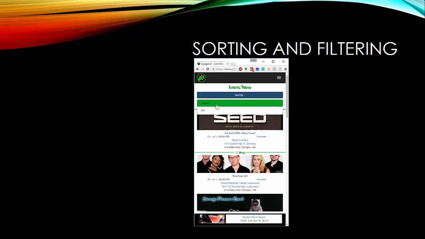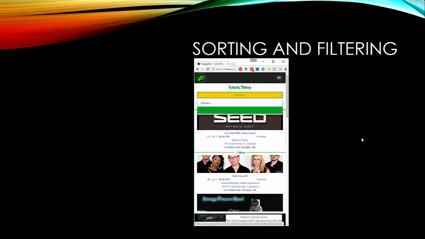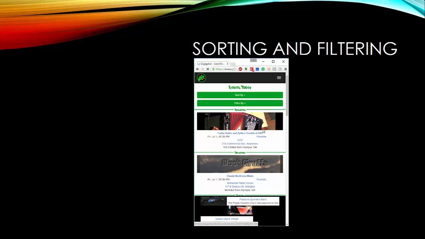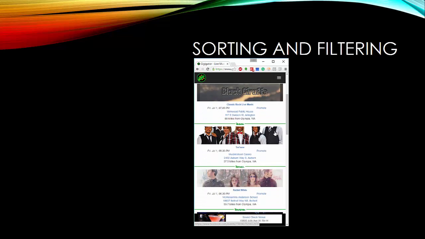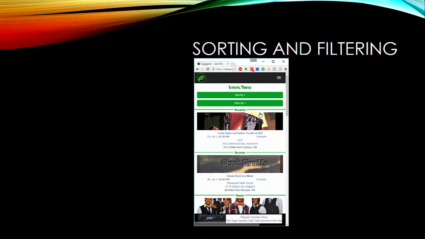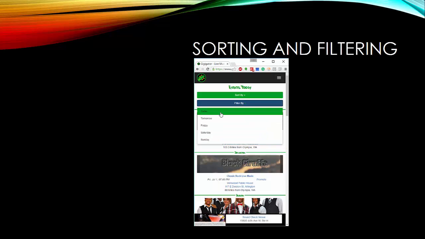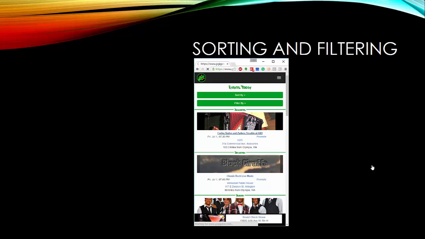But if we select Sort By, we get a drop-down that allows us to sort alphabetically by city name. So if I select that, you can see we get Anacortes, Arlington, Auburn, Bothell, etc. I can also filter by today, so I can see today's events, I can see tomorrow's events, or I can take a peek ahead and see what's coming up this weekend.